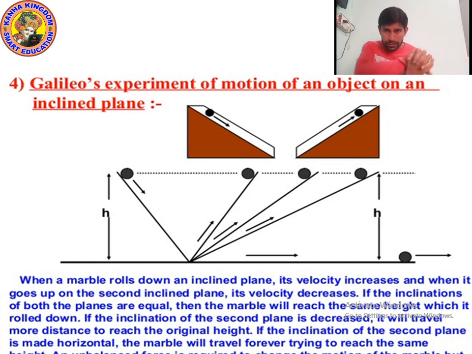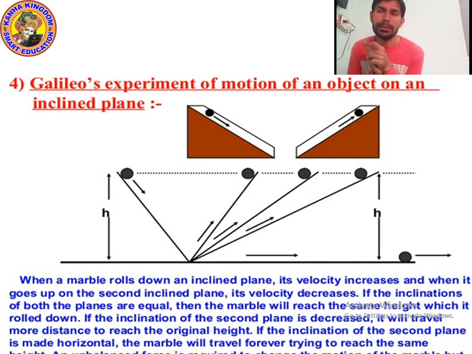Unbalanced force. What is unbalanced force? If two forces act on a body in opposite directions, and one force is greater than the other, then the resultant force is not equal to zero. Such forces are called unbalanced forces. Suppose F1 and F2 are acting and F1 is greater than F2.